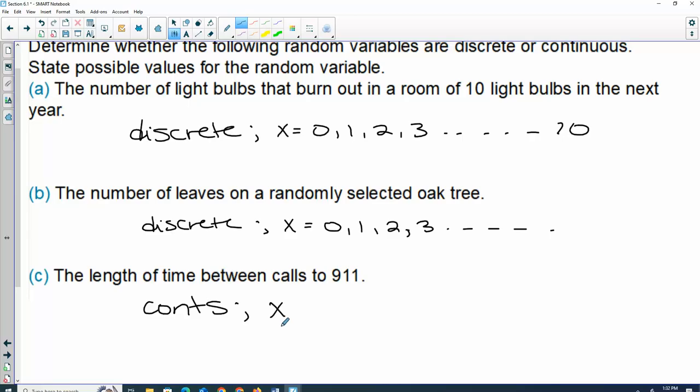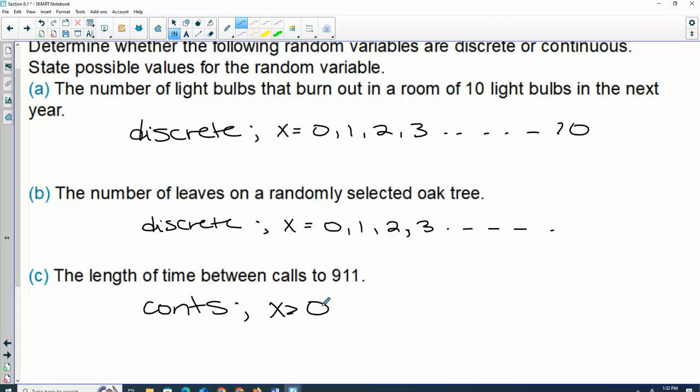Could we have a negative time? No. Could we truly have absolutely 0? There has to be some kind of pause, right, for us to hang up the phone and pick it up again. So just anything greater than 0. Because it's continuous, I can't list them out. We can have decimals, we could have infinite number of places. So that's showing us the difference between discrete versus continuous.